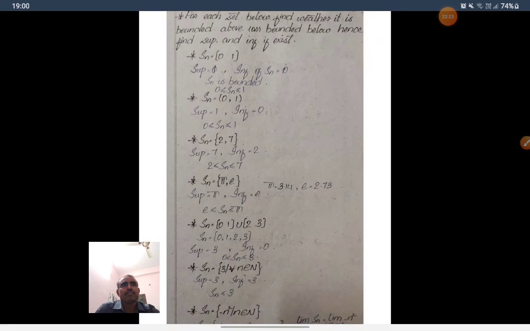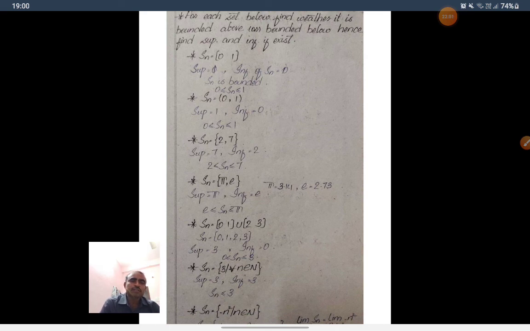For each set or sequence below, find whether it is bounded above or bounded below, and hence find whether the supremum and infimum exist. See, Sn is equal to the interval (0, 1). All the elements of Sn lie between 0 and 1. So all the elements of Sn are greater than 0 and less than 1.